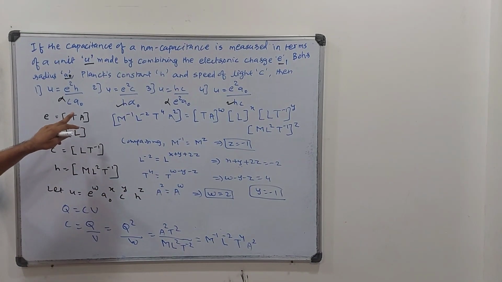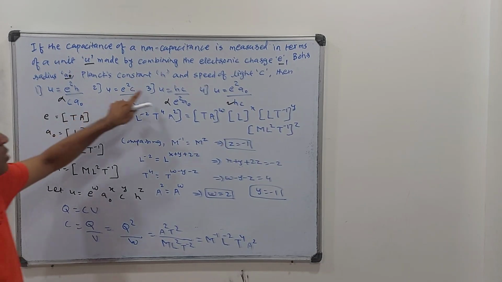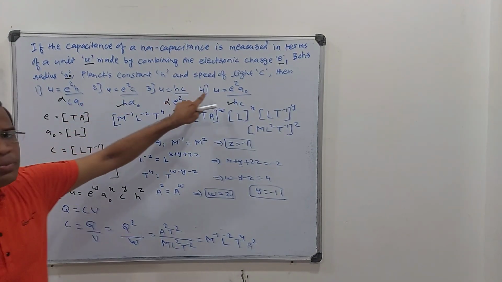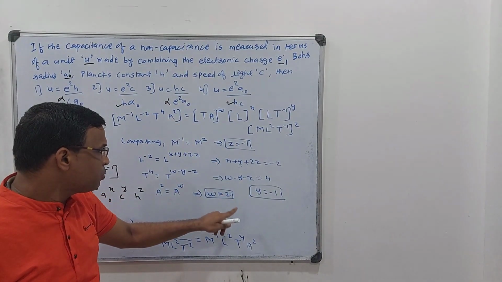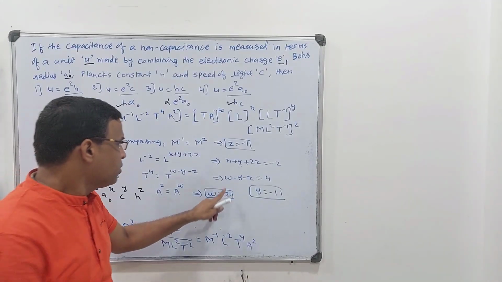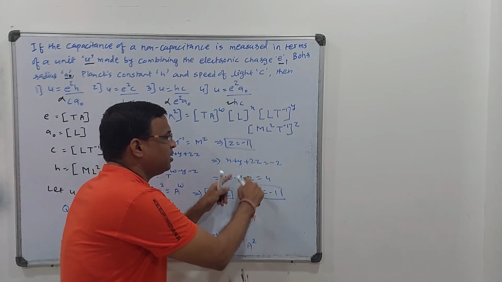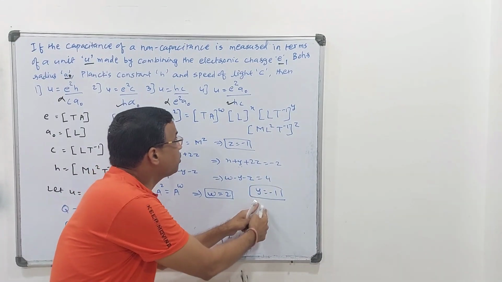So let us check for the option E square. So that means E square is here as well as here. So both are correct. So we have reduced ourselves to option number 2 and option number 4. So let us check W is equal to 2, Z is equal to minus 1 here, because W and Z are there. So 2 minus of minus 1, so 2 plus 1, 3, 3 shifted to the other side, 4 minus 3, 1, minus Y is equal to 1, so Y is equal to minus 1.